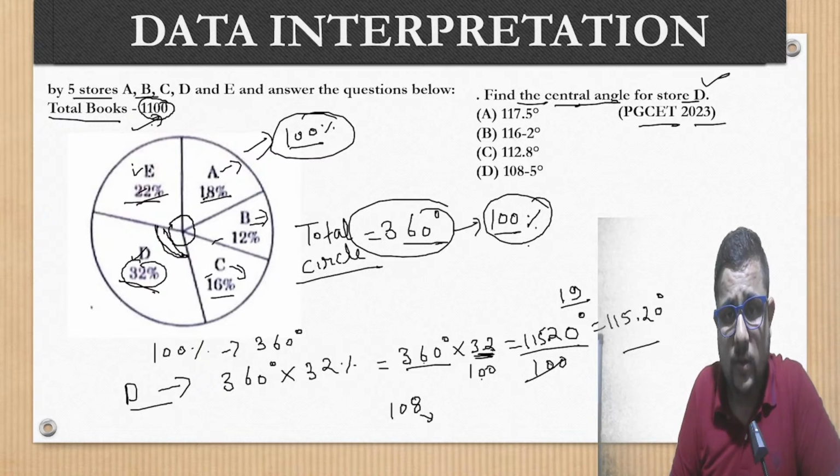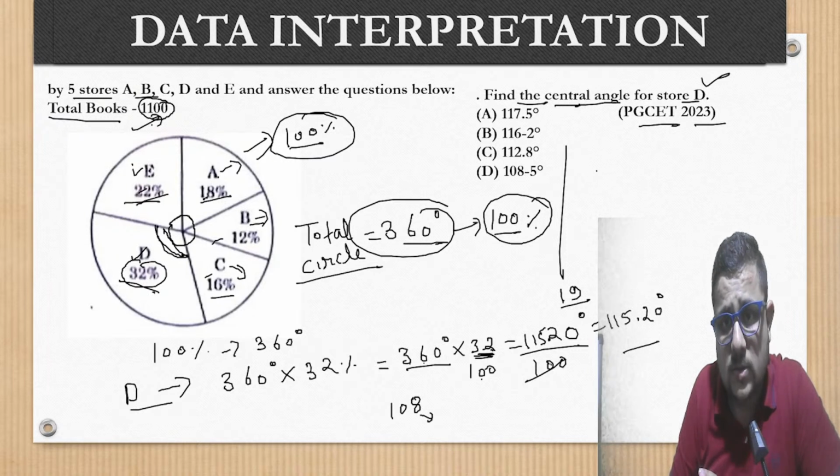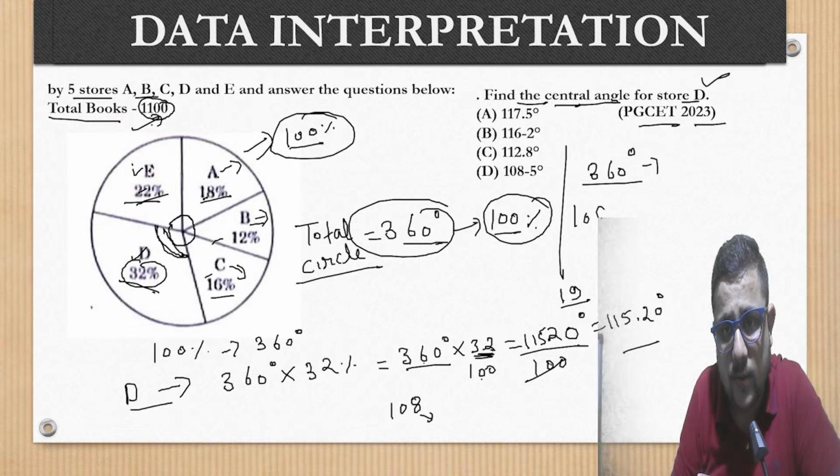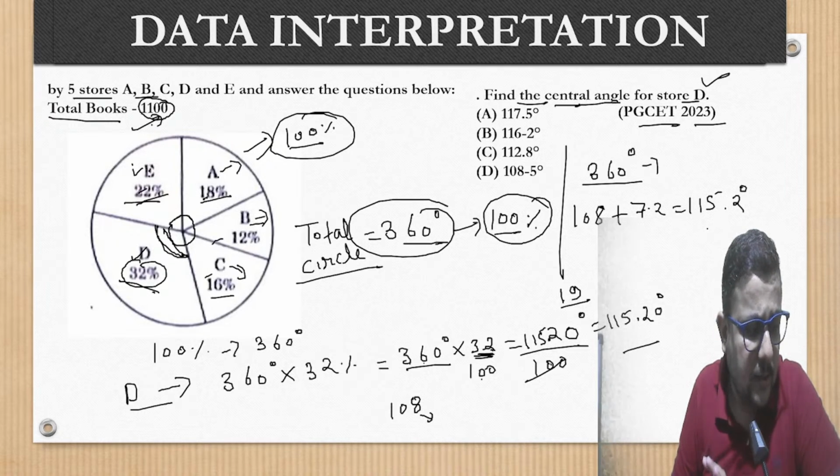Even after checking it, I'm checking once again because 32% here it is. So 32% of 360 degree. If we check it in a short way, 30% of 360: 36, 3s are 108, plus 3.6, 3.6, 7.2. So it needs to be 115.2 degrees. Clear?